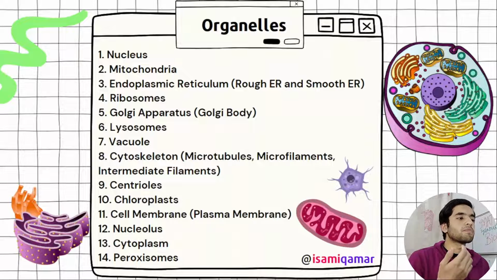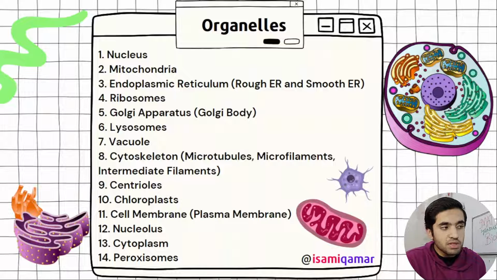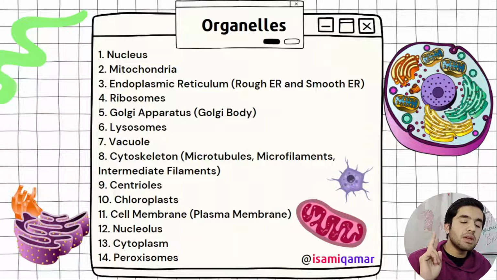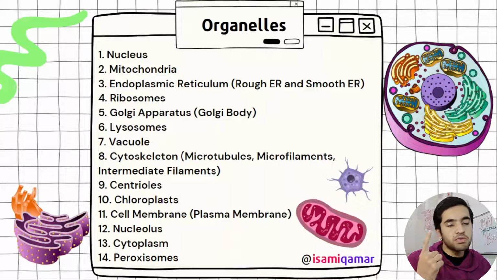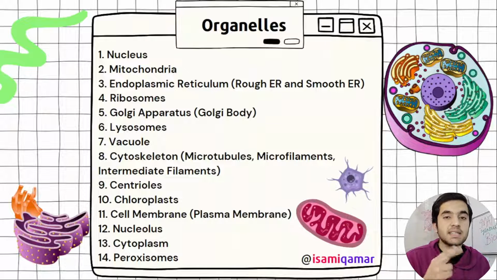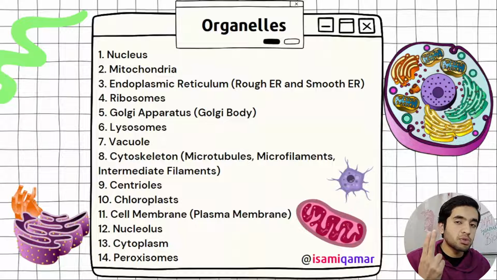But now this is the nucleus, and then we have got mitochondria. Mitochondria is another most important organelle. It is also known as the powerhouse of the cell. It is also double membranous like the nucleus. Two major things happen in mitochondria. First of all, the Krebs cycle, and second, the respiratory chain, the electron transport chain. These are the 2 main things that happen in mitochondria.